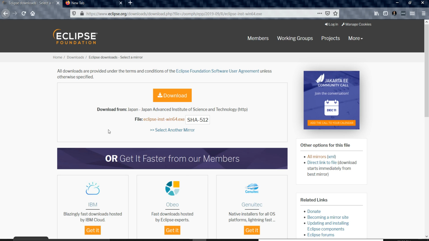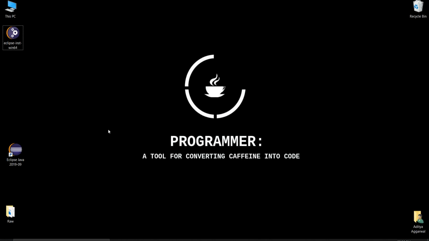When you are done with the downloading part, you will see this type of file. You just need to install it. It is very easy to install. Right now I am not going to install it, because I already have it installed in my system, so don't worry about that. You can install it very easily.